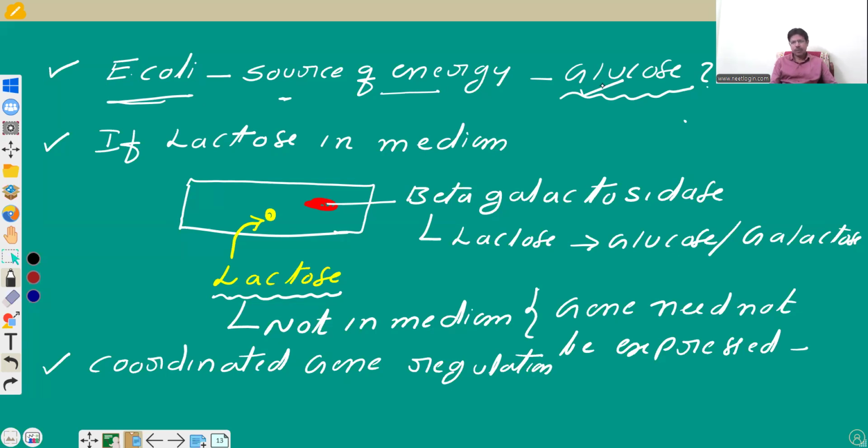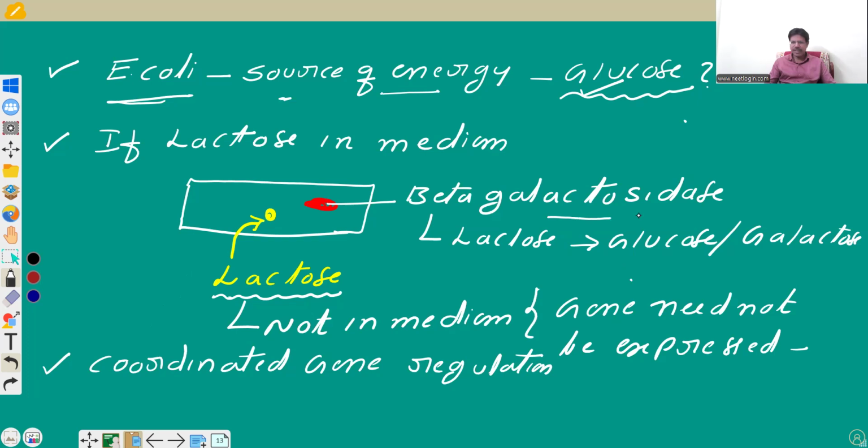In the absence of glucose, if lactose, a disaccharide, is present in the medium, if we provide this lactose in the medium, and the lactose enters into the cell, it is necessary to hydrolyze the lactose into glucose and galactose. So there must be an enzyme, that is beta galactosidase.